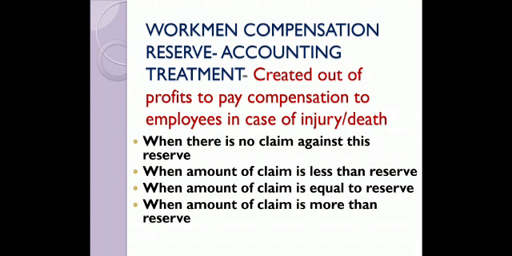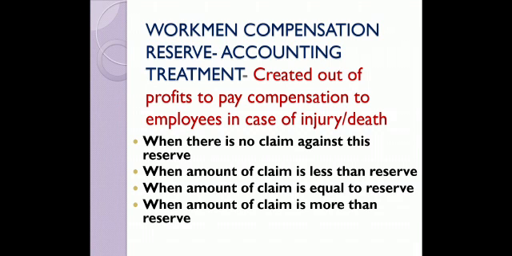Say for example, I have created a reserve of rupees 1 lakh, but there is no claim against it. There was no accident, so there was no claim. Now on the date of change of profit sharing ratio, the reserve was created and since there is no claim, the whole amount of reserve should be distributed in the old ratio. Second case, when the amount of claim is less than the reserve.